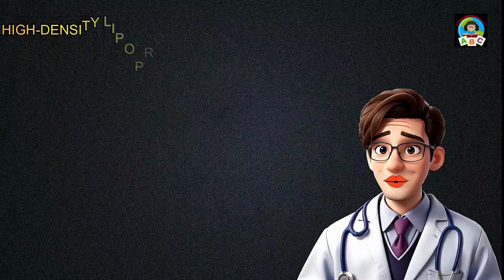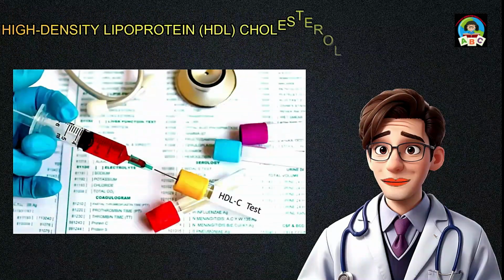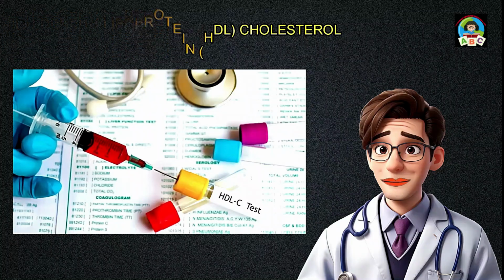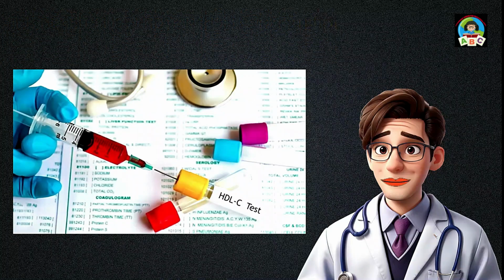High-density lipoprotein, HDL, cholesterol is a beneficial type of cholesterol that helps remove excess cholesterol from the bloodstream, reducing the risk of heart disease. The ideal HDL cholesterol level is often considered to be 40 mg per deciliter or higher. Higher HDL levels are associated with better cardiovascular health, as they help transport cholesterol away from the arteries.